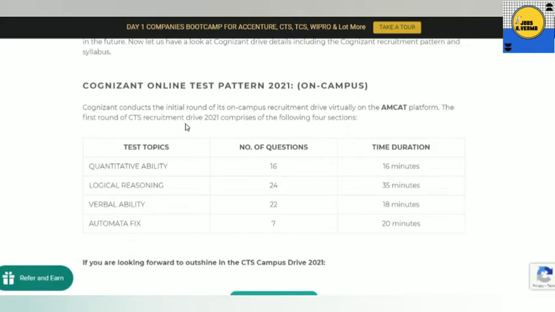The number of questions from quantitative ability is 16 with a duration of 16 minutes. Logical reasoning will have 24 questions in 35 minutes. From verbal ability 22 questions will come, and you get 18 minutes. For automata fix you will get 7 questions with 20 minutes. So this is the online test pattern for the Cognizant 2021 drive.